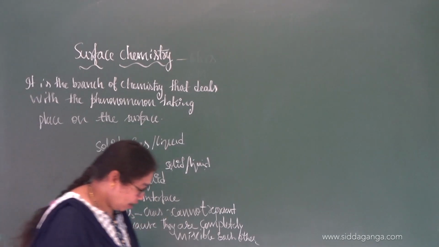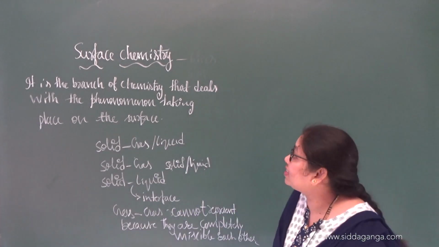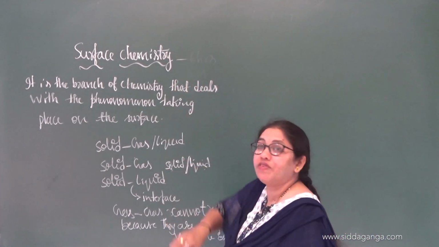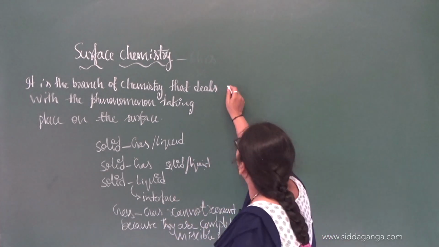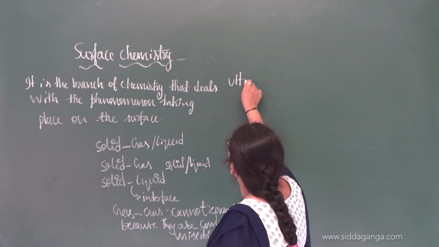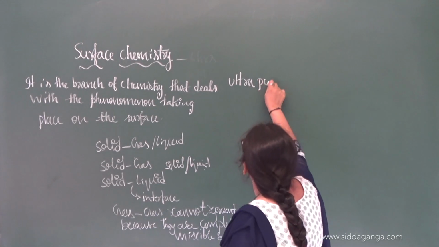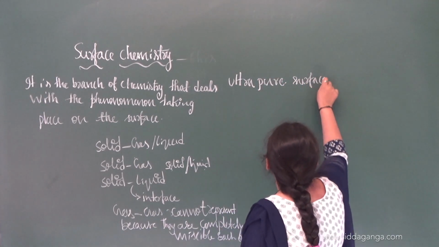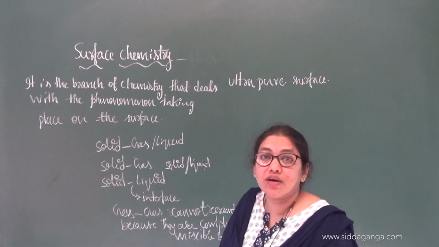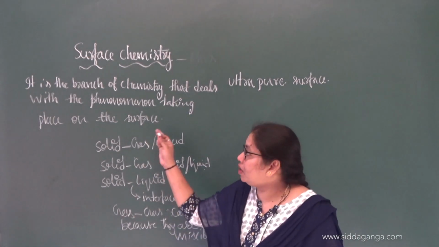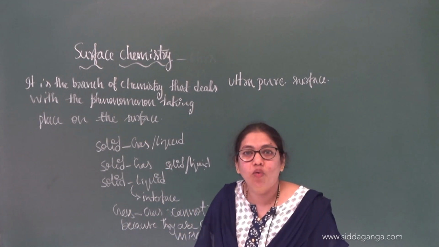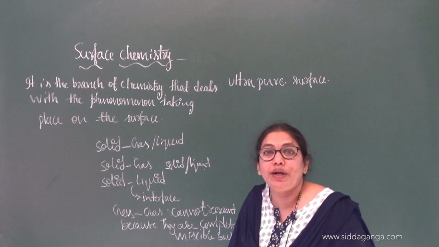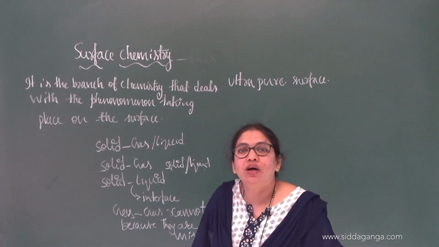So next, move on to the surface phenomena. In order to study the surface phenomena, we should have an ultra pure surface. So what is required to study the surface phenomenon? Because all the phenomena are taking place on the surface. Ultra pure surfaces are required to study these surface phenomena.